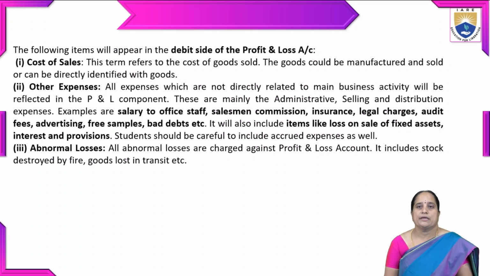Students should be careful to include accrued expenses as well. The next one is abnormal losses. All abnormal losses are charged against the profit and loss account. It includes stock destroyed by fire, goods lost in transit, etc.